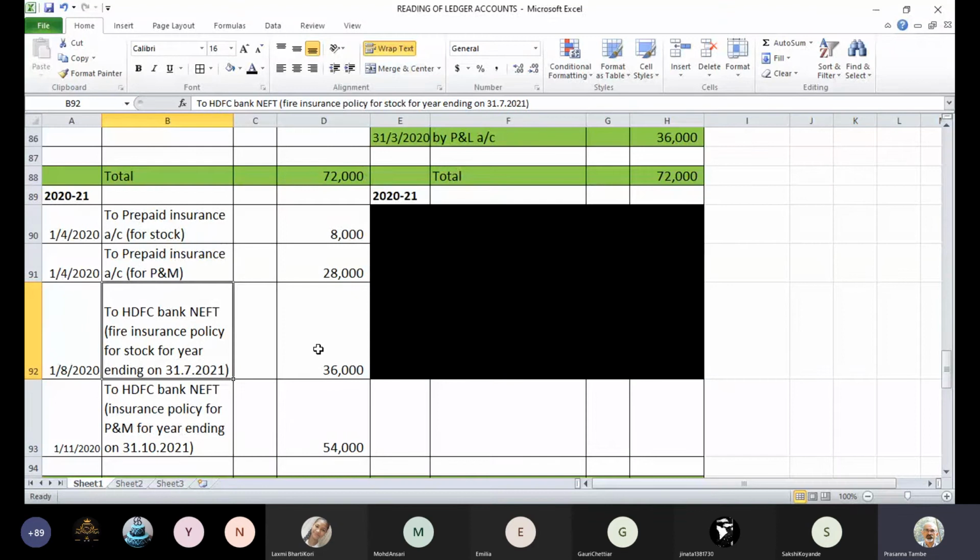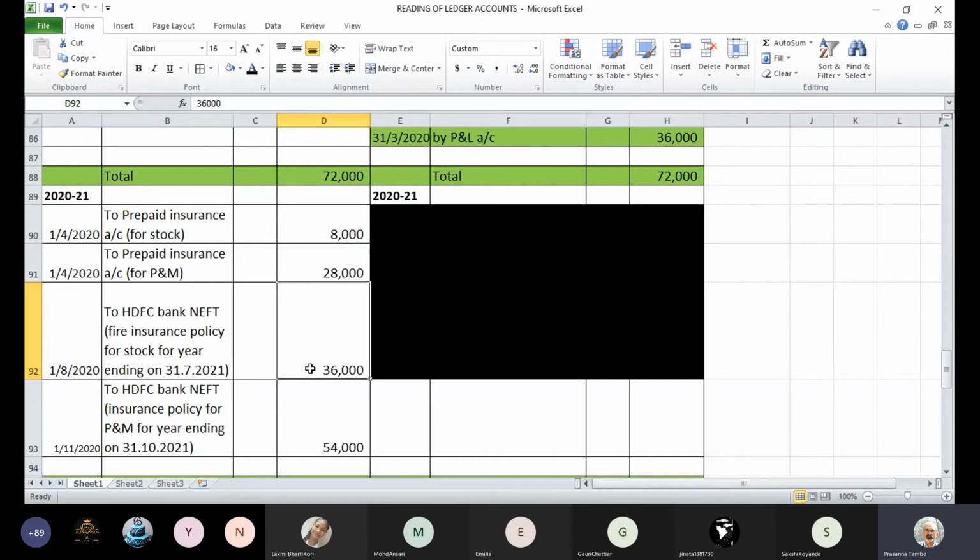This is a renewal of the policy. Your policy would have expired on 31st July, so you have to renew it immediately by making the premium payment. You renewed the policy on 1st August 2020. The premium has increased to 36,000, so you paid 36,000. The period is again 1 year, ending on 31st July 2021.